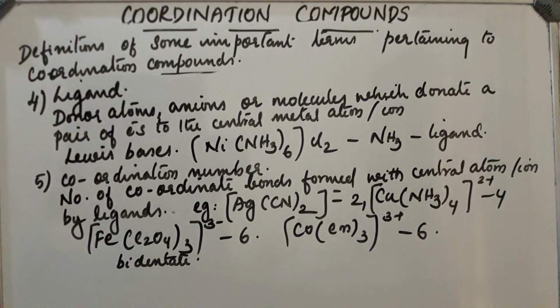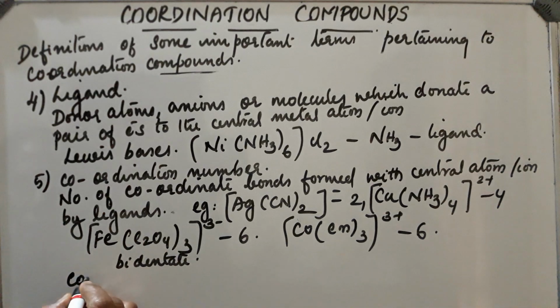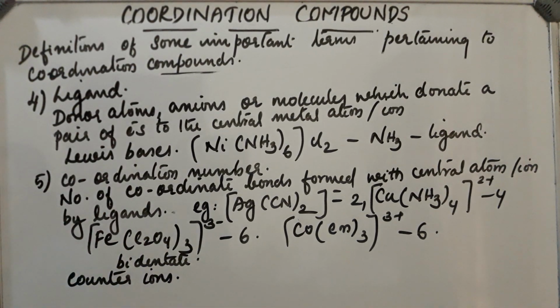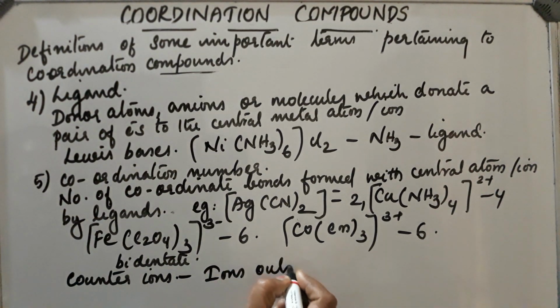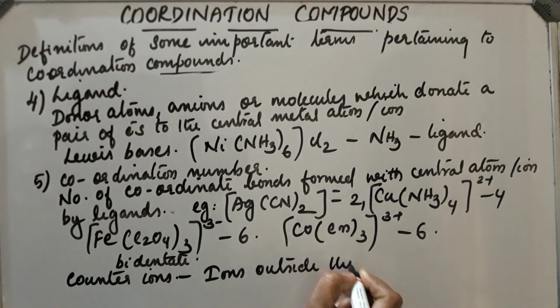Next, counter ions. What is meant by counter ions? Ions outside the square brackets are called counter ions.